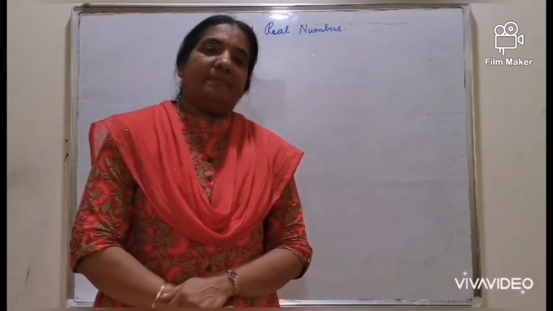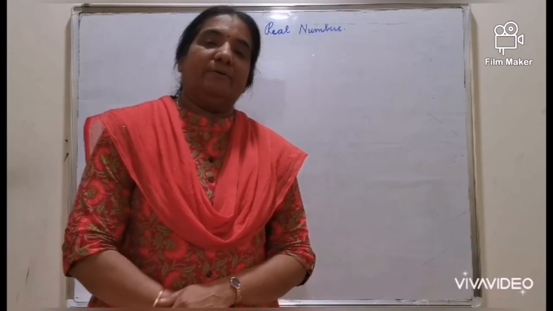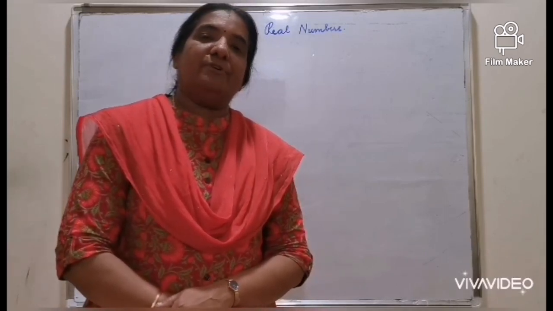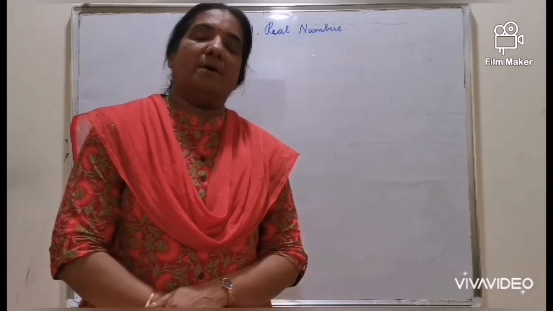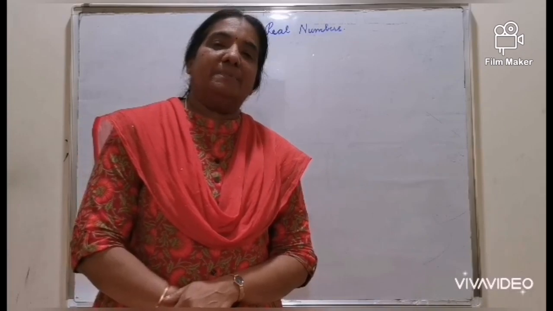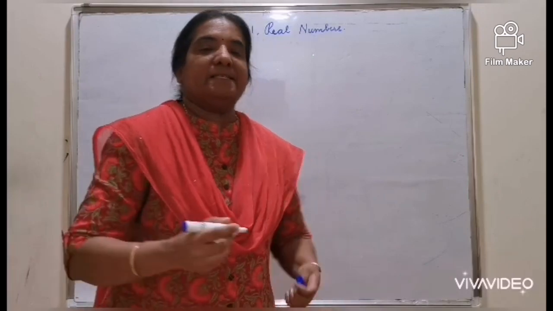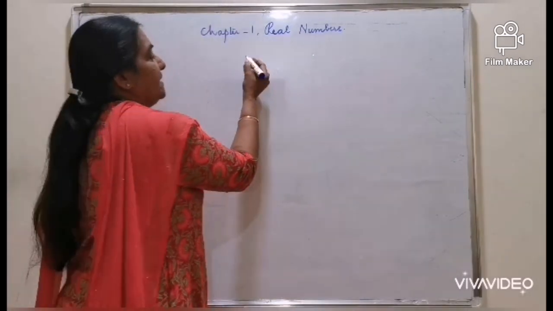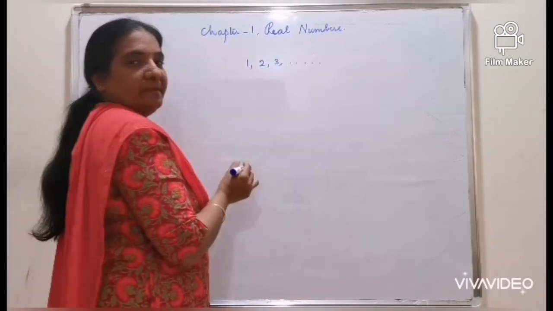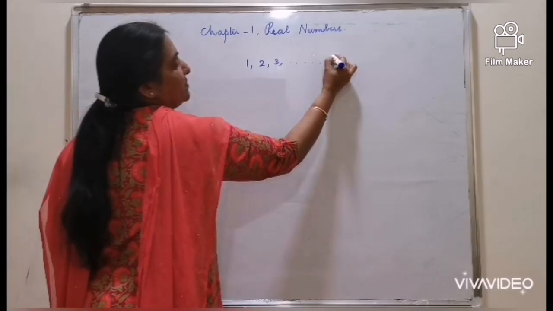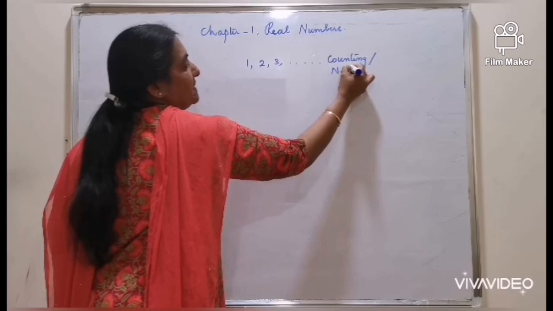Good morning, children. Let me start Chapter 1, Real Numbers, by reviewing the system of numbers. The extension of numbers from counting numbers or natural numbers to the system of irrational numbers. The system of counting numbers includes 1, 2, 3, etc. We call them the set of counting or natural numbers.